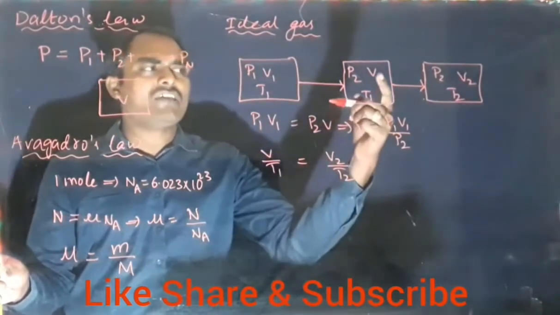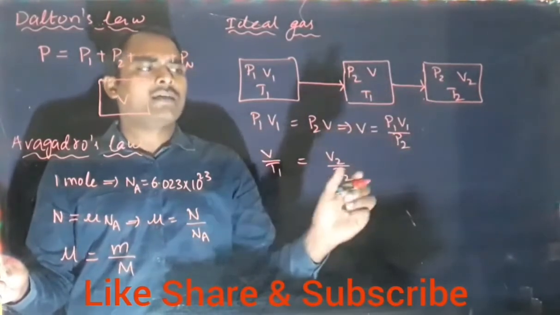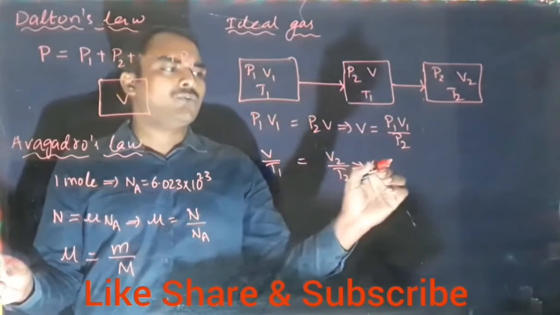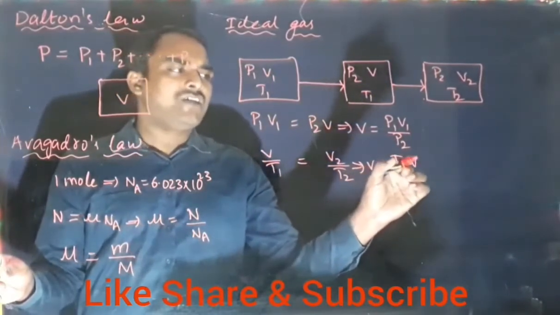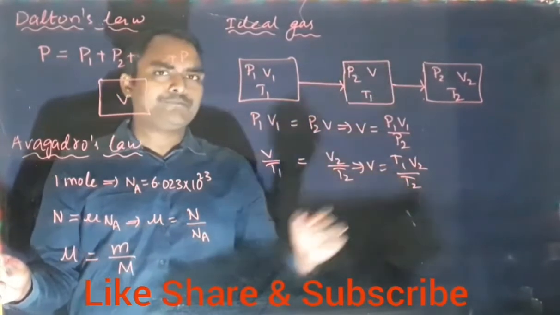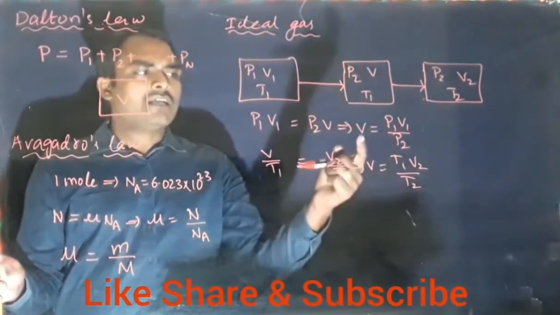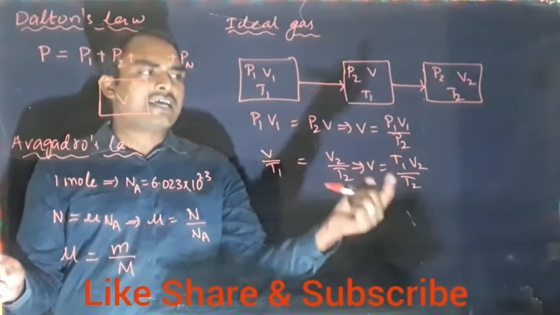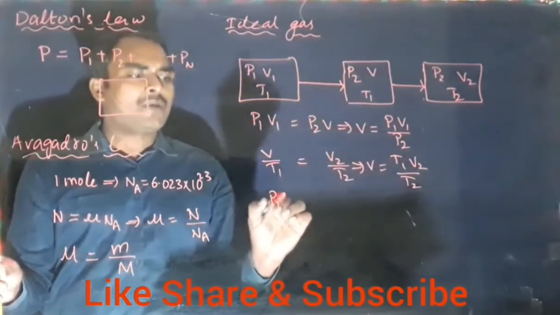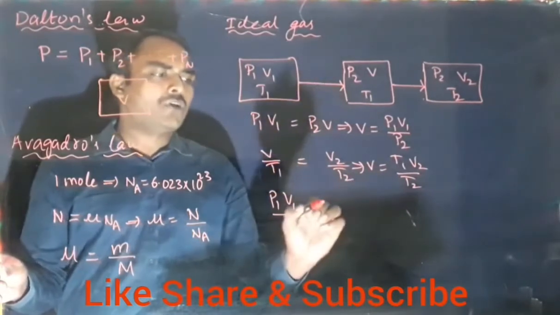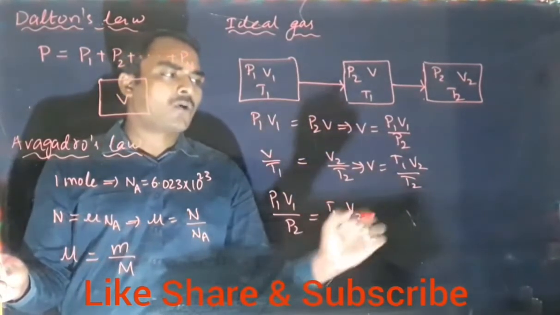Here V1 means V. From this we can write V equal to T1 V2 divided by T2. So we got V from both equations. Equating the right hand sides, the equation becomes P1 V1 upon P2 equal to T1 V2 upon T2.